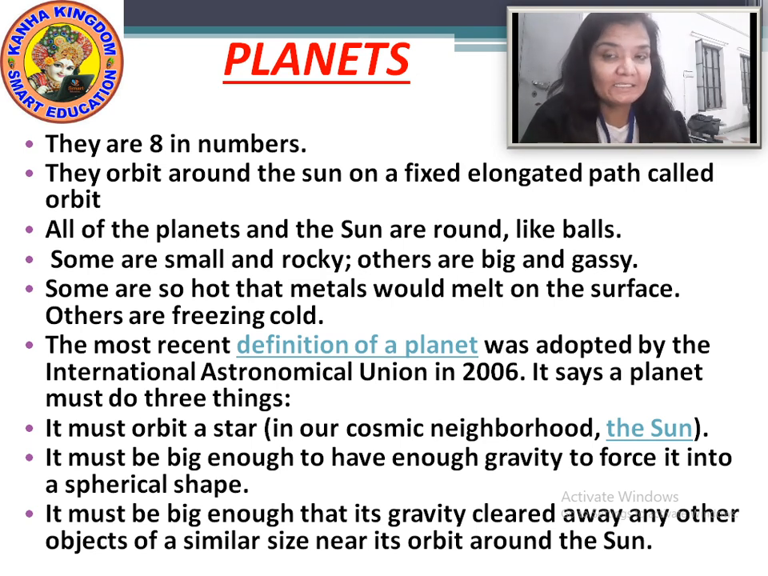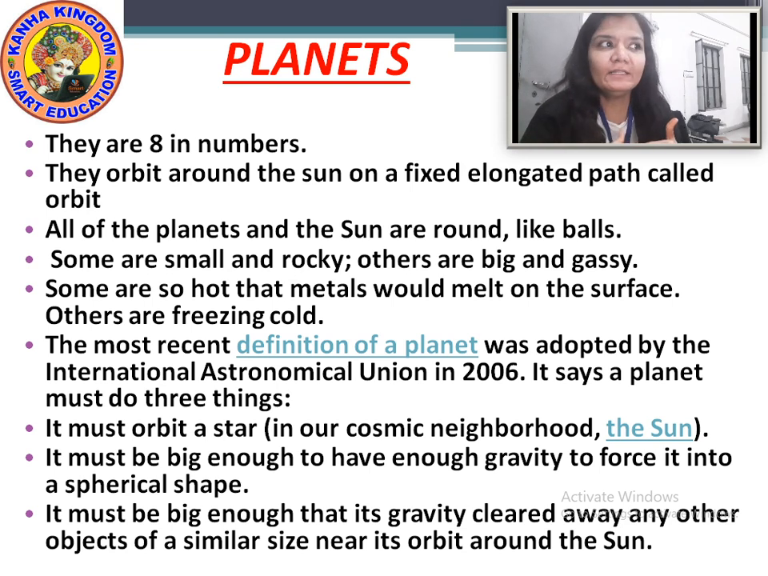But these planets revolve around the sun on the fixed elongated path. Elongated path means the path on which they revolve is not spherical or circular. Okay, I'll show you some pictures after this. Looking at that picture, you will easily understand what is elongated path.